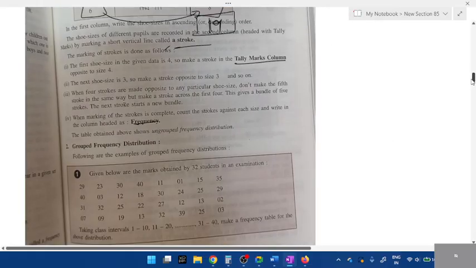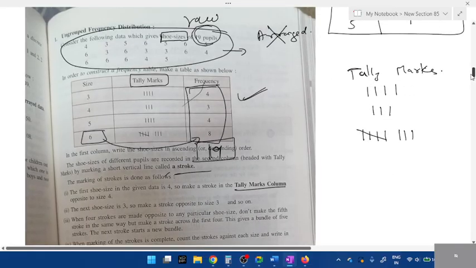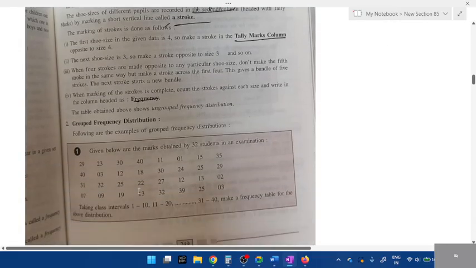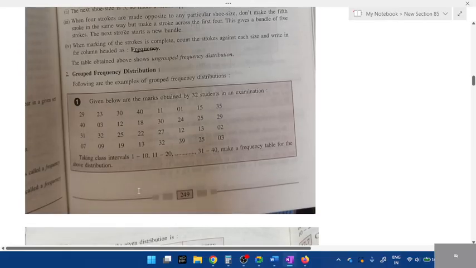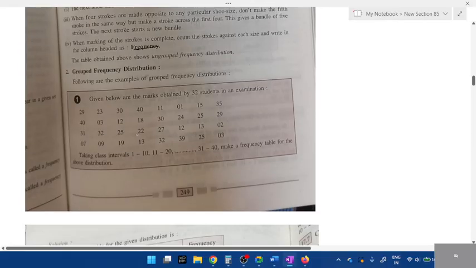Okay. Next, grouped frequency, students. See, in the shoe size we have 3, 4, 5. Are there more types of numbers or fewer? There are only 4 types of numbers, right? Only 4 types of shoe size are there. If there is a larger number of shoe sizes, you can't keep writing size 1, size 2, 3, 4, 5, 6, 7, 8. Doesn't the table look too long?